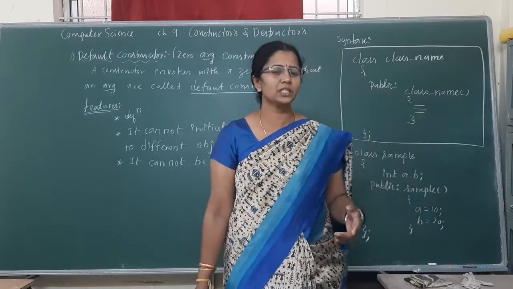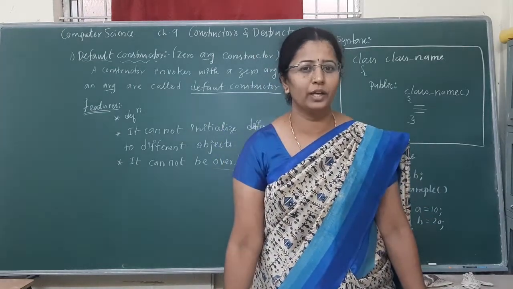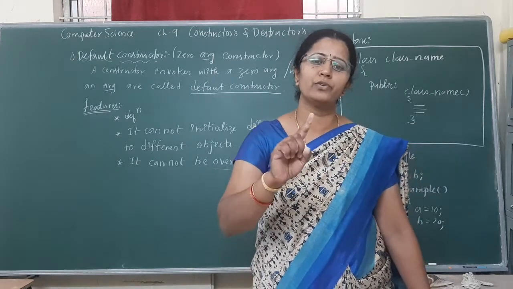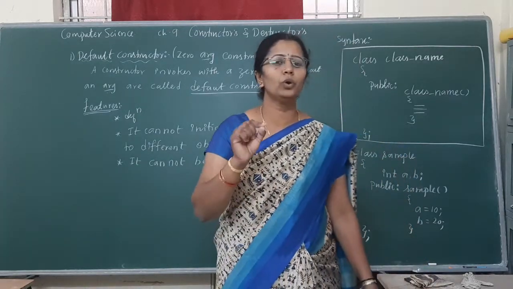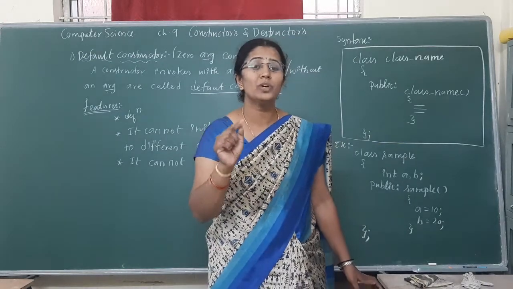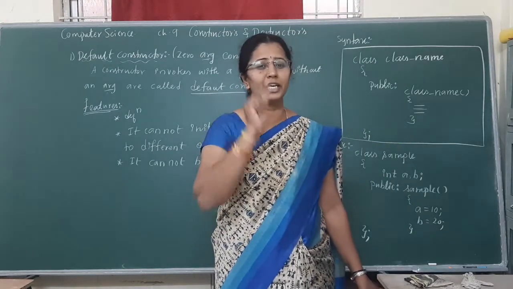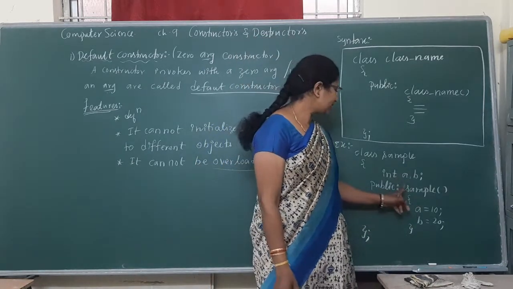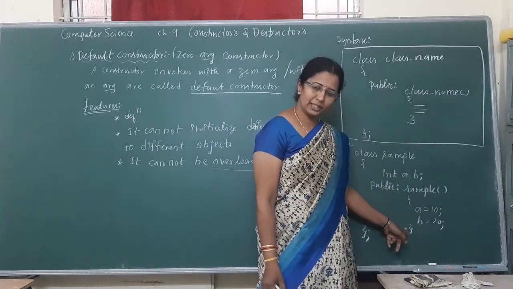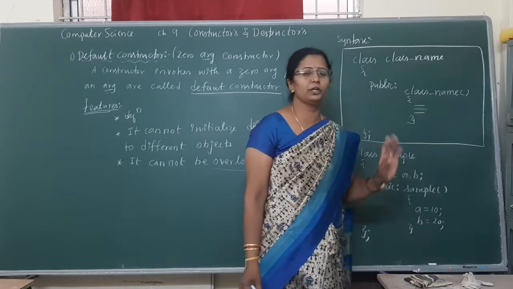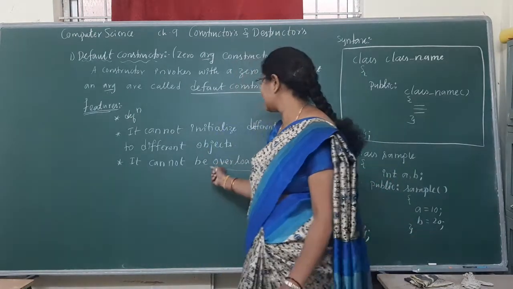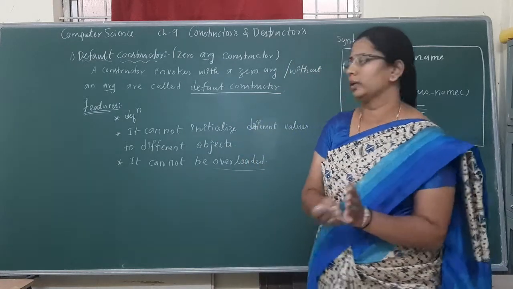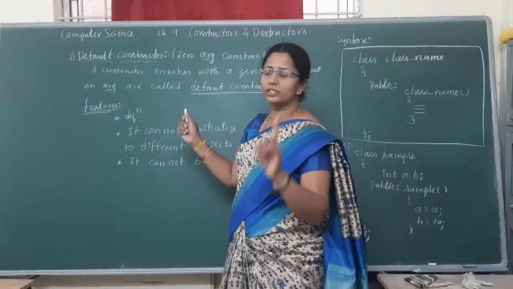No. That is your restriction in function overloading. The signature of a function should differ from one function to another; no 2 functions should have the same signature. So the same kind of initialization is not possible once again. Hence it cannot be overloaded.